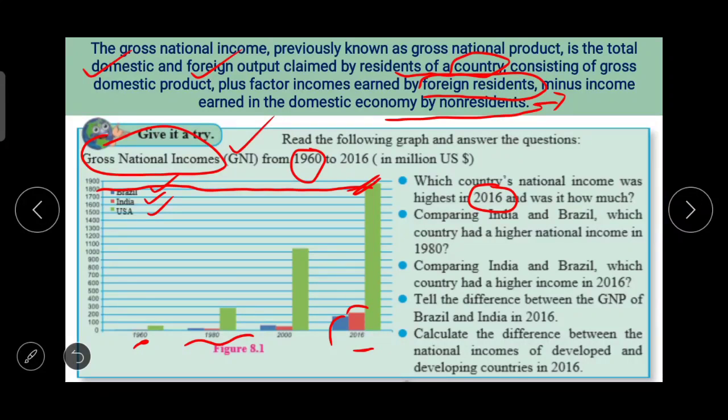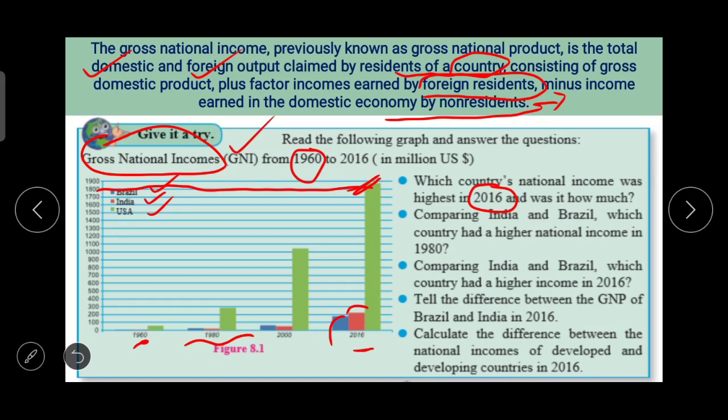Then the third one, comparing India and Brazil, which country had a higher income in 2016? Here in 2016, India had a higher gross national income. Next one, tell the difference between the gross national product of Brazil and India in 2016.